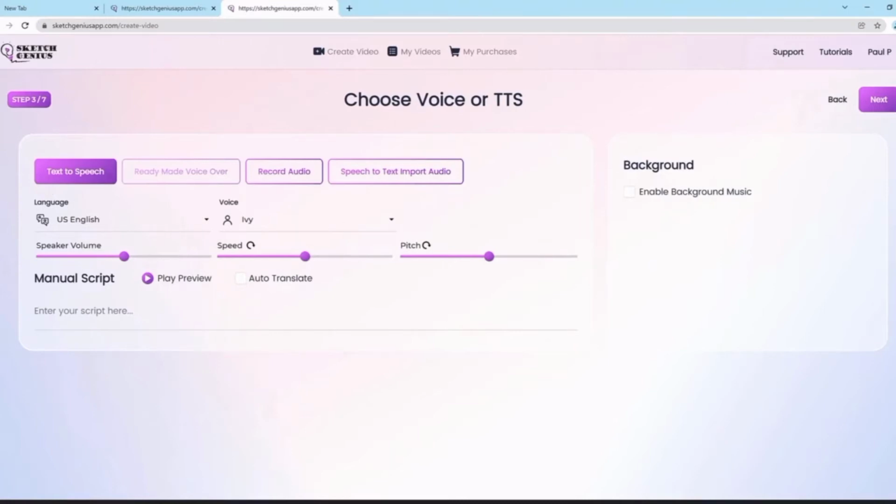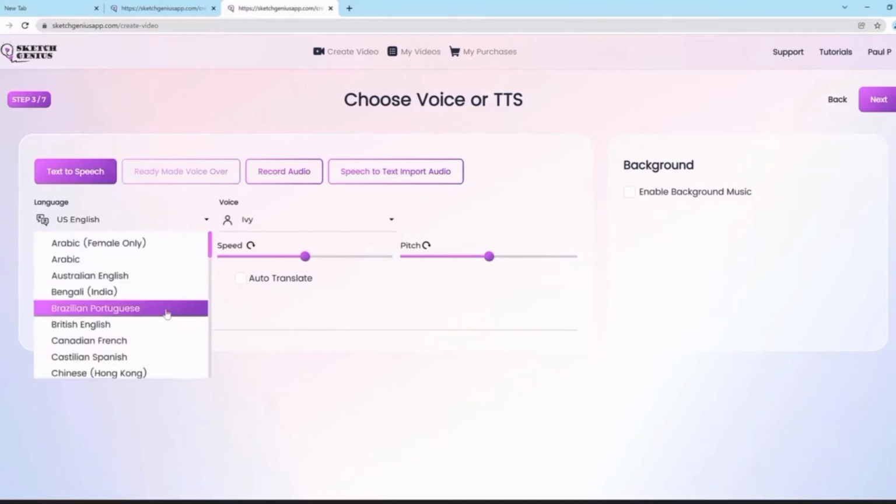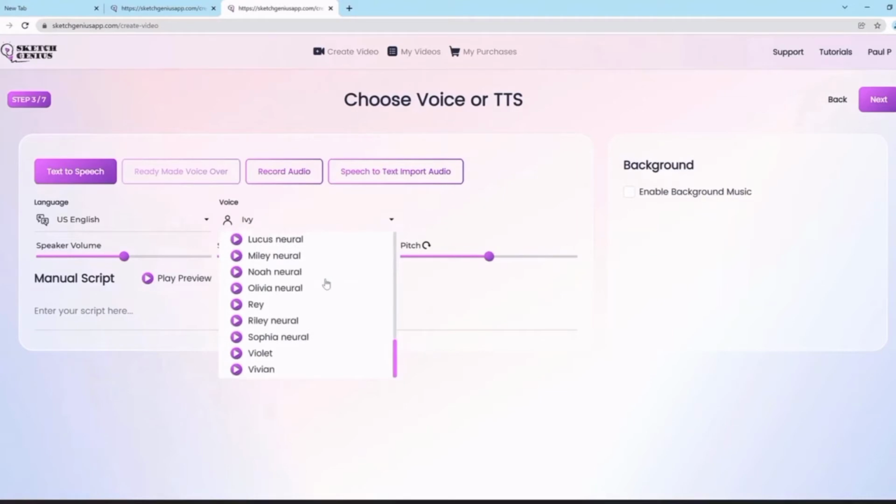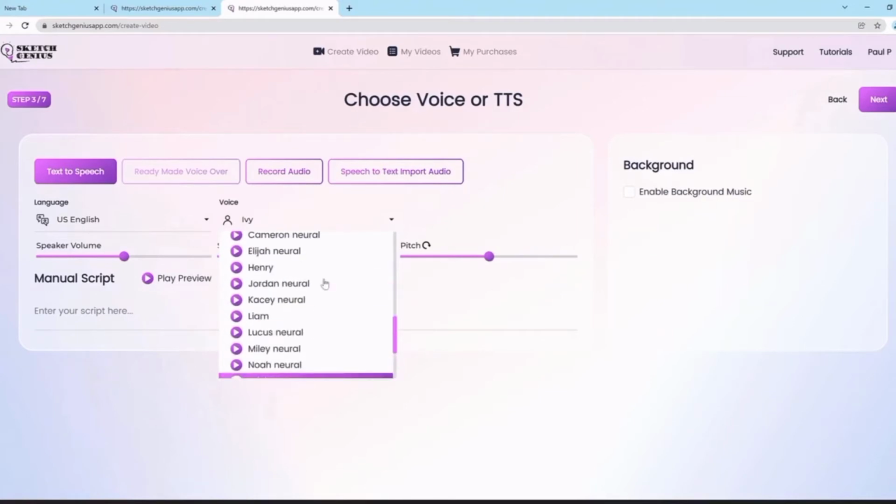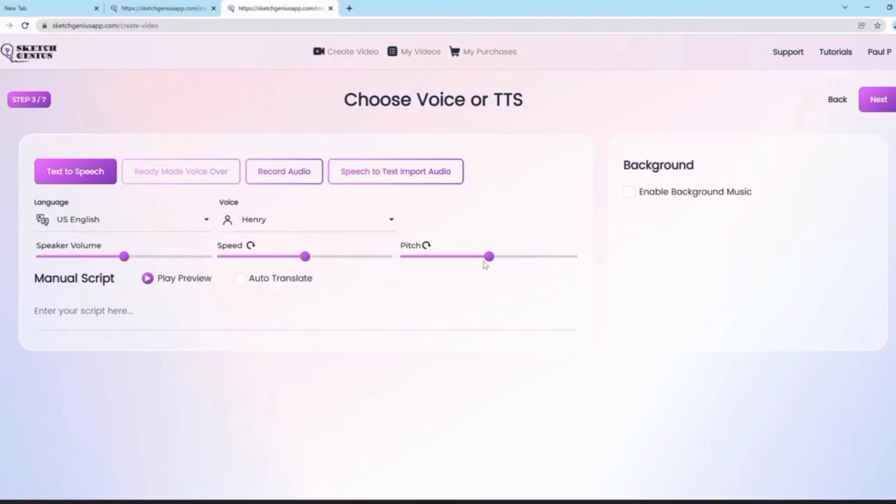So here it is using the largest library of text to speech voices in the world right now in multiple popular languages, dozens and dozens of these languages. And if you look at it here, we can choose from the languages here, as you can see, and then we can also pick the voices here. Tons and tons of voices here, and then you can adjust the speaker volume, speed, pitch, all that good stuff.